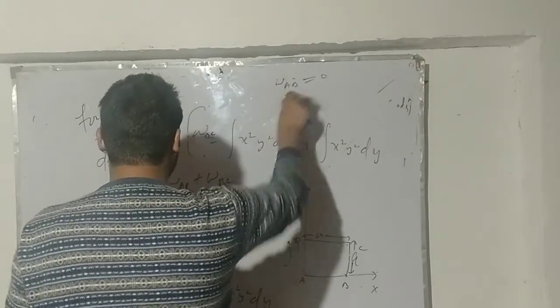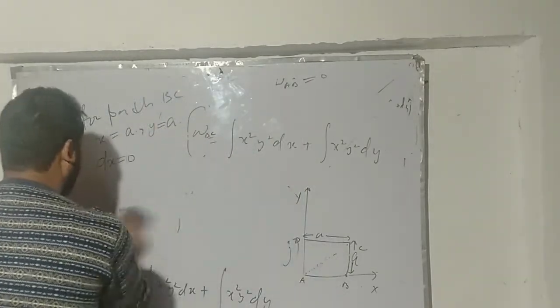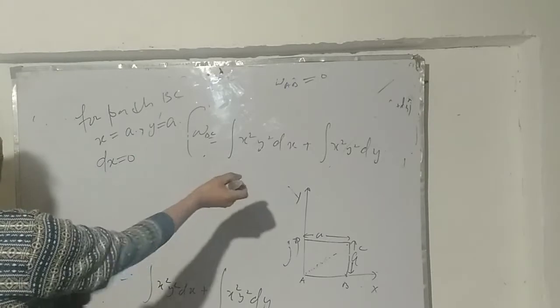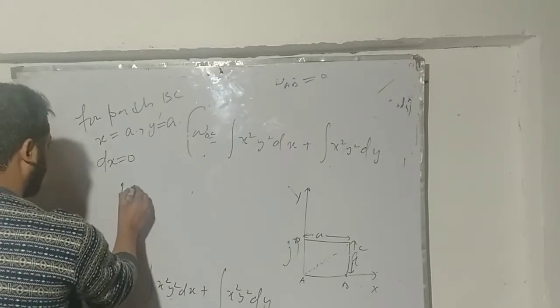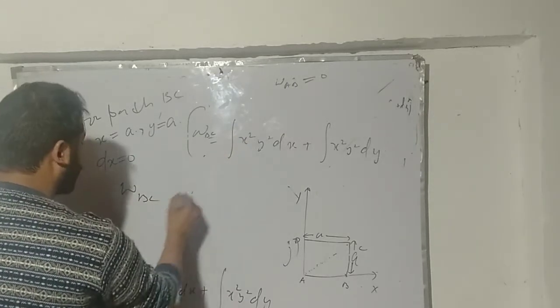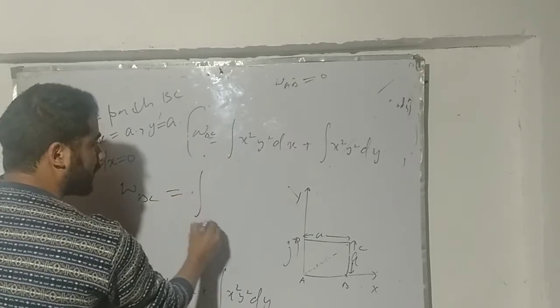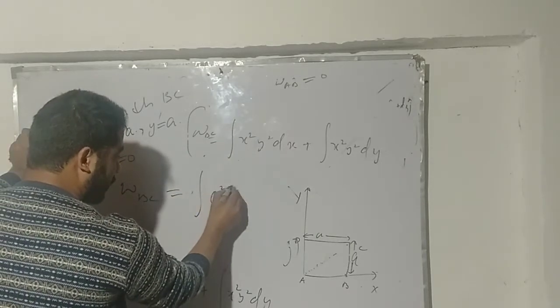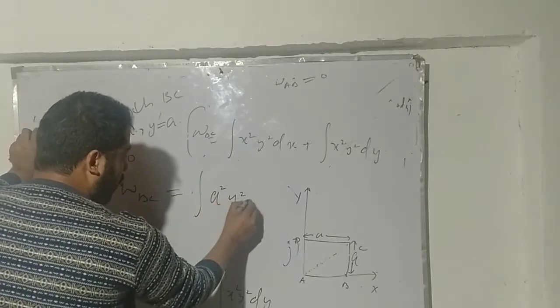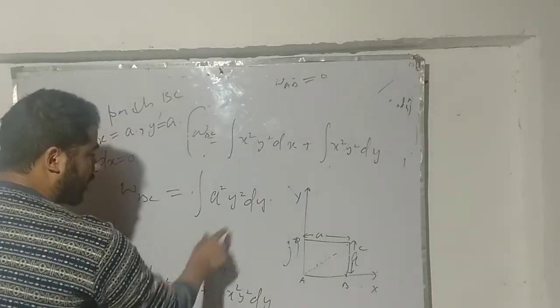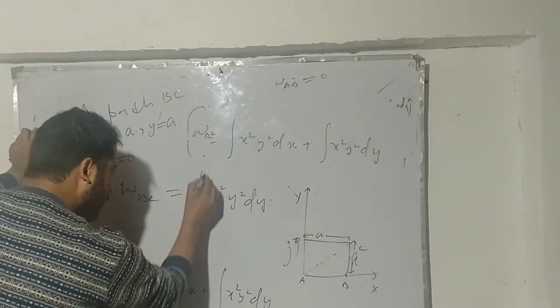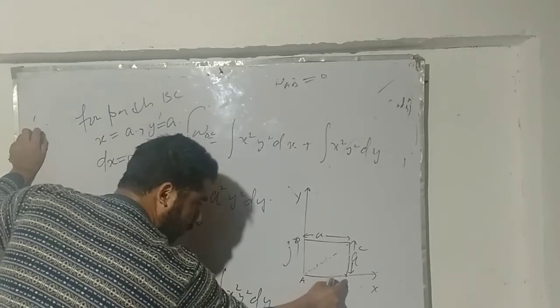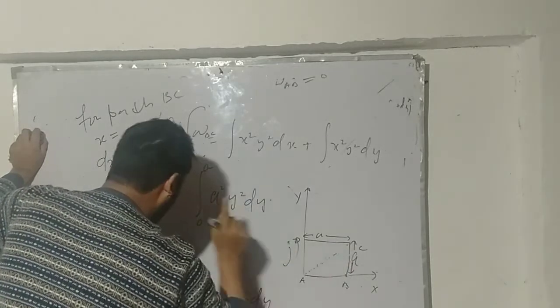So the work done for path BC: my dx is 0 for path BC, and my x is a, so that will be a square y square dy. But the value of y changes from 0 to a, because at point B the value of y is 0, and at point C the value of y is a.